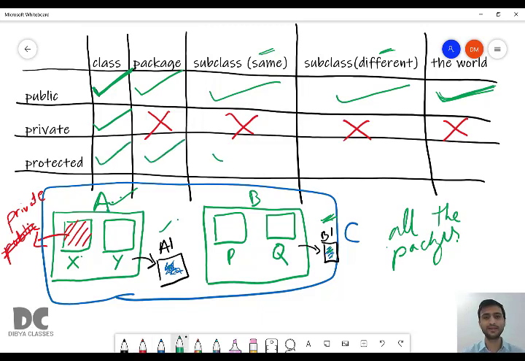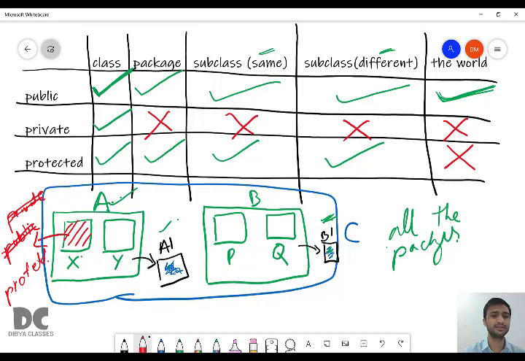So in protected, you can see the whole world is crossed, but almost everything is selected. Because the protected concept is we will tell who can access it. We'll give the permission. For example, if X is now protected, things work like this.